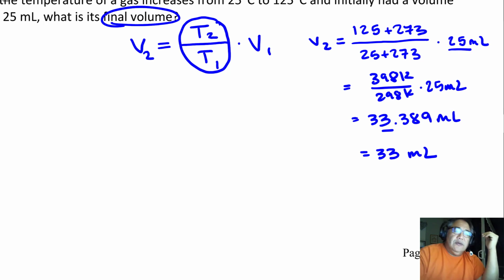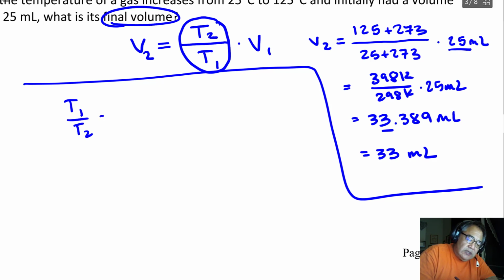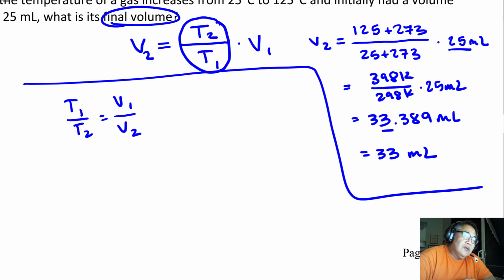So I'll show you the other way to do this, and this is using something known as Charles' law. Charles was a scientist who studied the relationship between volume and temperature. And what Charles said was T1 divided by T2 is equal to V1 divided by V2, like that. So that's, in essence, Charles' law. I'll show you another way to get this equation later as we go through these.